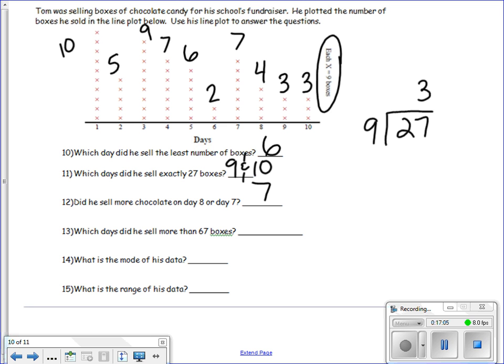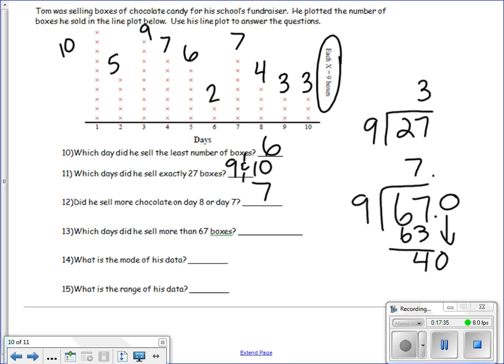Number 13, which days did he sell more than 67 boxes? So first we need to figure out how many X's represent 67. So we need to divide 67 by 9. 9 goes into 67 7 times. We've run out of digits, but we still have a remainder, so we need to add a decimal and a 0 and bring that 0 down. 9 can go into 40 4 times, with 4 left over. My remainder has repeated, so that means this is going to be a repeating decimal.